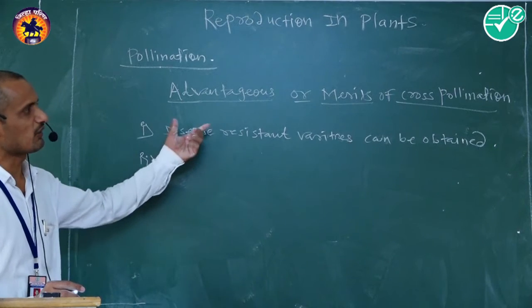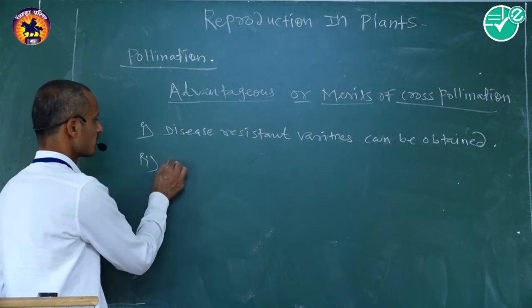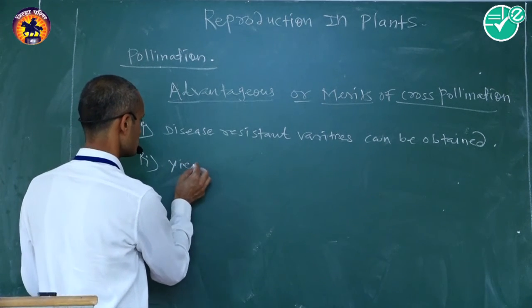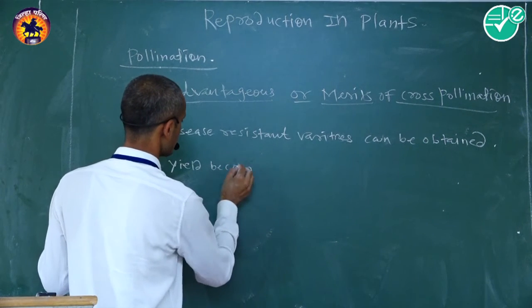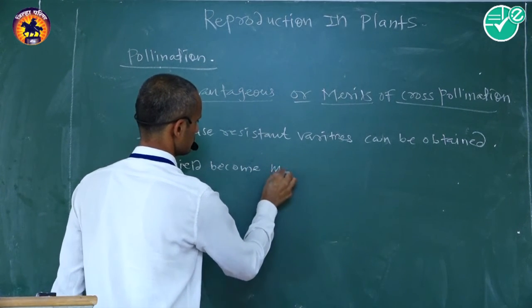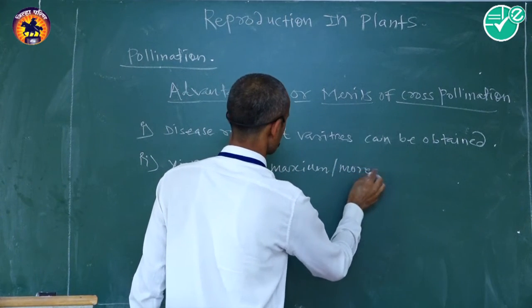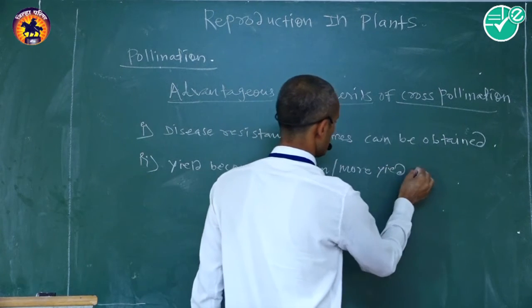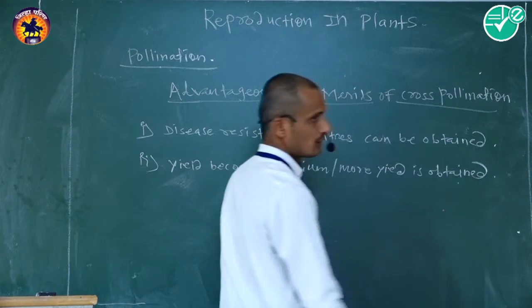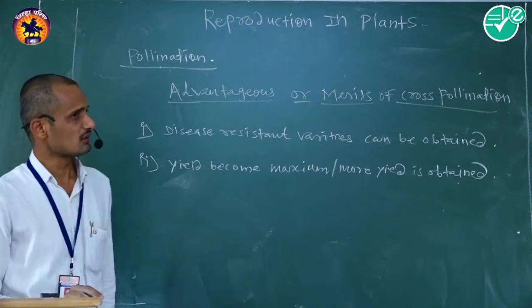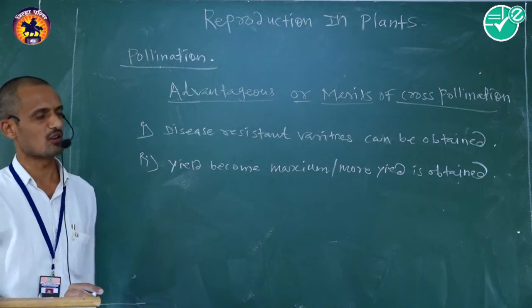Then the second advantage of cross pollination is that yield becomes maximum, or more yield is obtained.